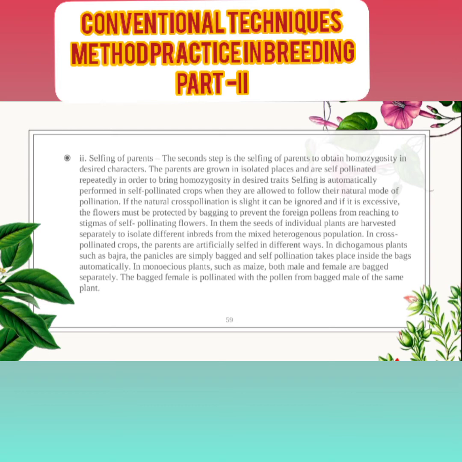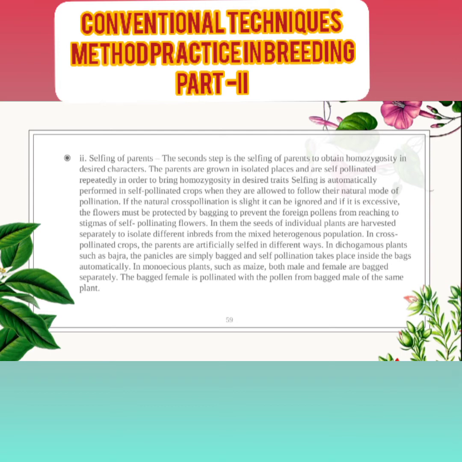If natural cross-pollination is slight, it can be ignored, and if it is excessive, the flower must be protected by bagging to prevent foreign pollen from reaching the stigma of a self-pollinated flower. Seeds of an individual plant are harvested and isolated separately to get different inbreds from the mixed heterogeneous population.